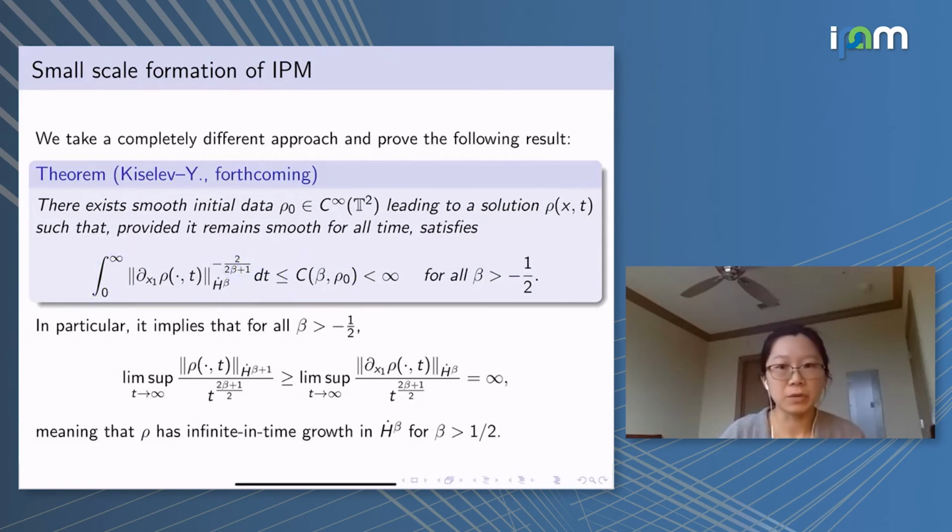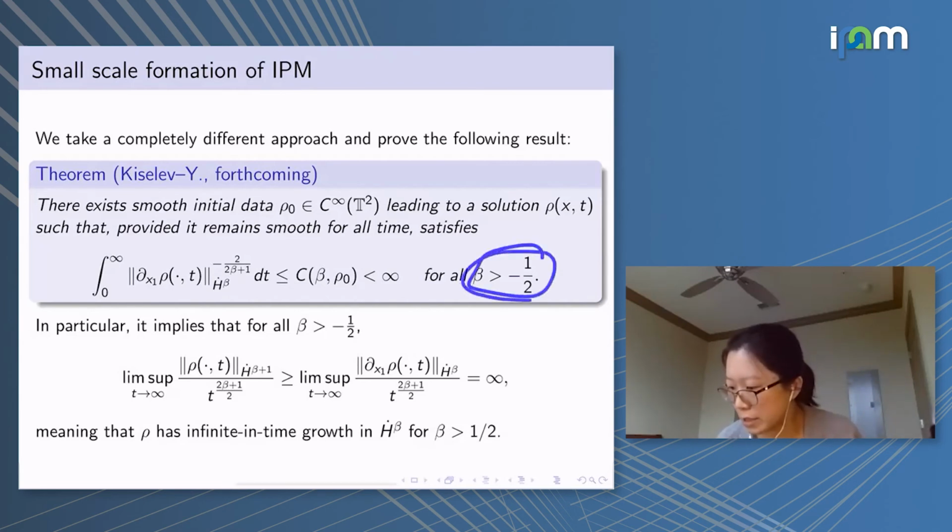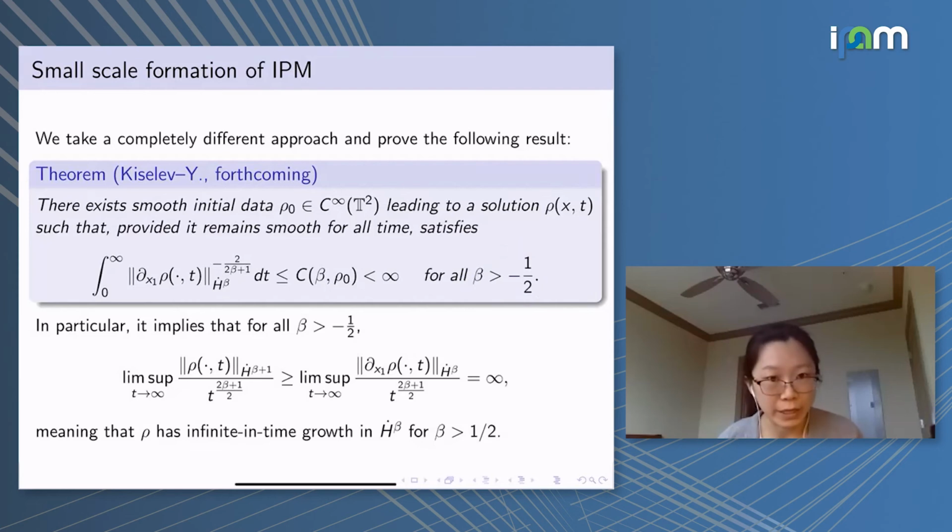Okay, and we know that anything that is integrable in time needs to have certain decay in time, at least in the average sense. And therefore, if this quantity itself gets small, it means that the norm itself must be unbounded, getting large with a certain rate in time. So here this norm started with β bigger than -1/2.